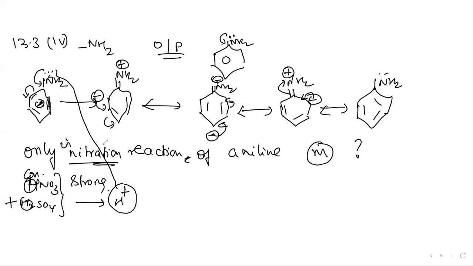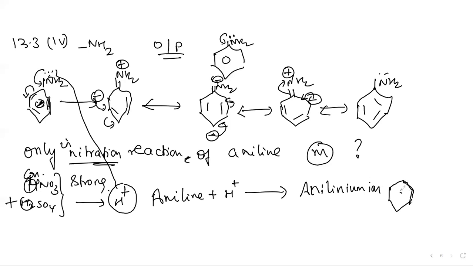So the lone pair gets protonated, resulting in the formation of aniline with the H plus ion liberated by the acids in the medium. It produces anilinium ion. What is anilinium ion? C6H5NH3 plus.